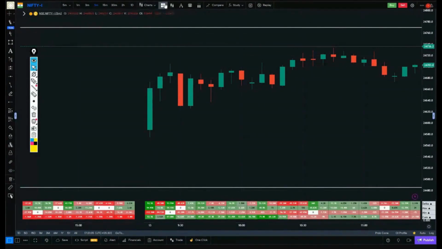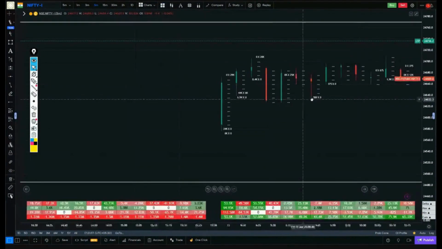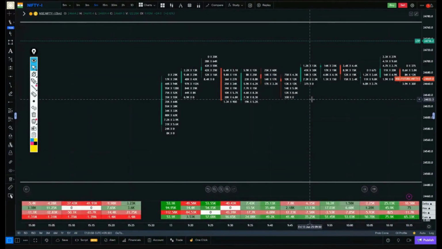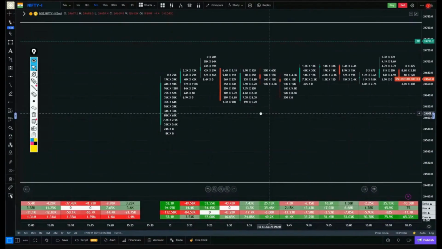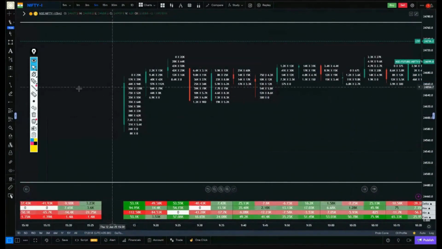Okay, now what is this delta? In simple language, the difference between buyers and sellers is what we call delta. Like when we pick any one candle, we have picked this candle, the third candle of today, the 9:15 to 9:30 candle. These are the footprints of this candle.